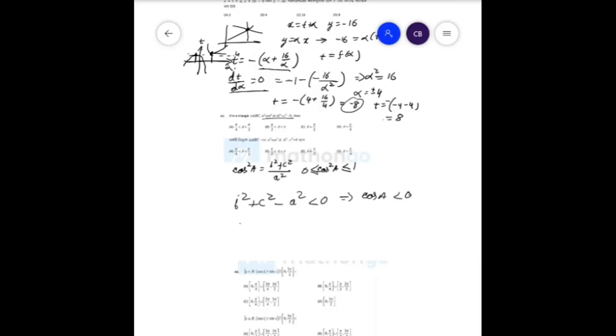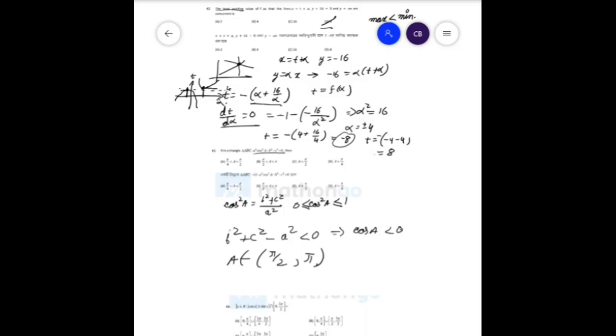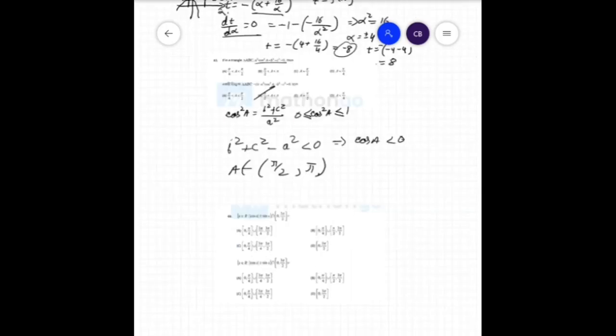Therefore a belongs to where, in which range is cos a less than 0, that is pi by 2 to pi, within the 0 to pi range. Therefore your answer is option B. Now on to the next question.